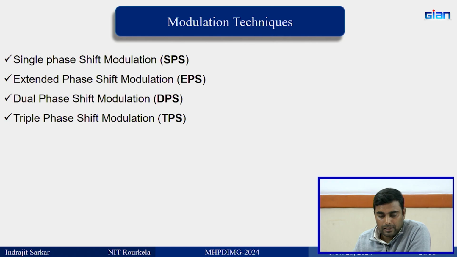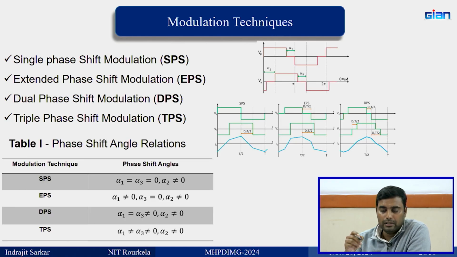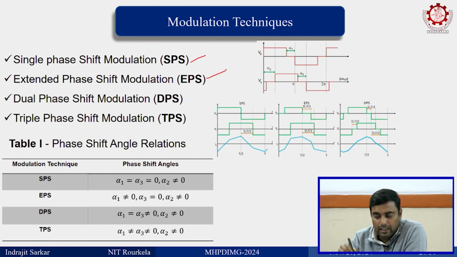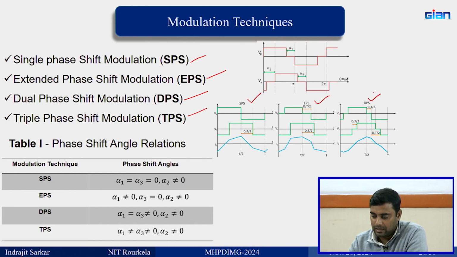Now, the modulation schemes that you are going to have here are four. One is single phase shift modulation, extended phase shift modulation, dual phase shift modulation, and triple phase shift modulation. So you see here, this is SPS, EPS, DPS. So what are these? Let me explain.